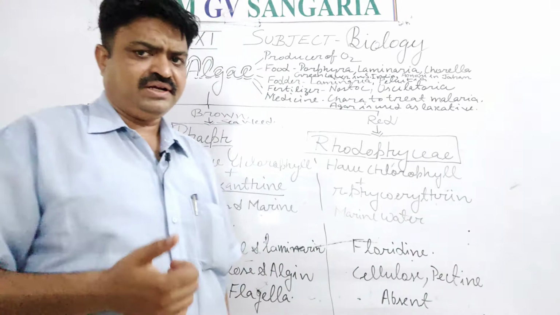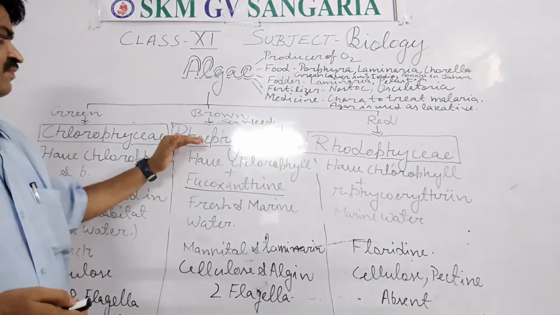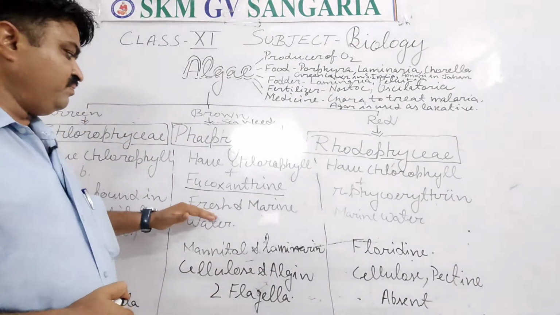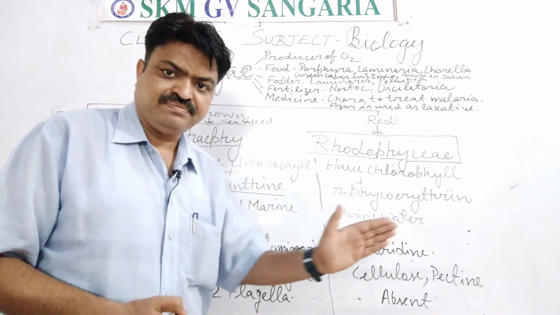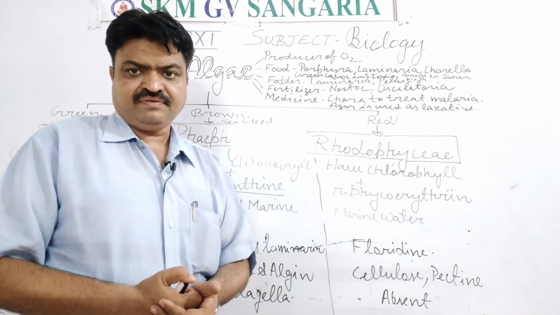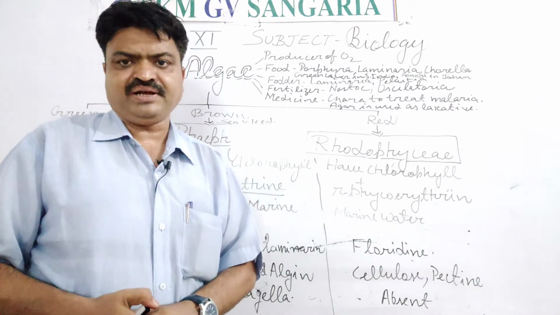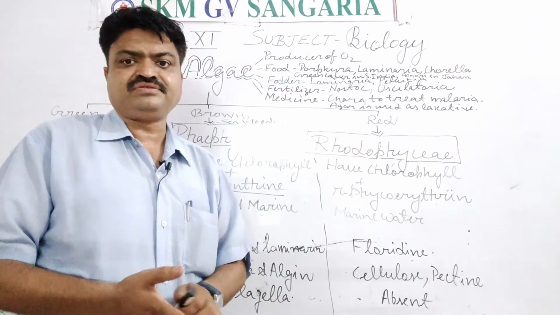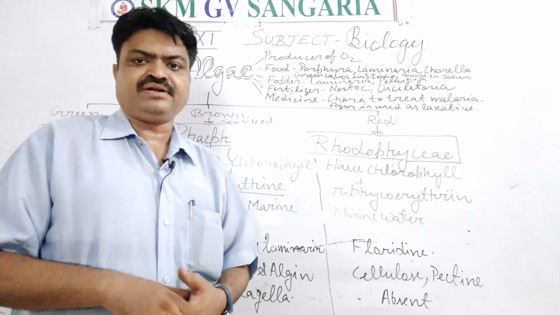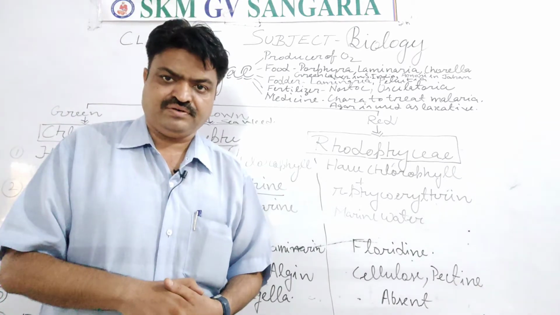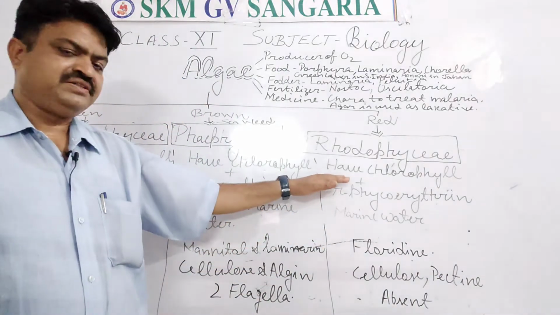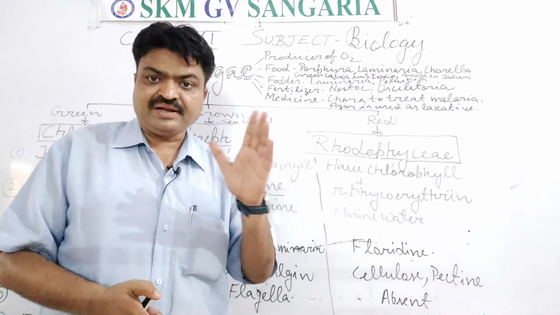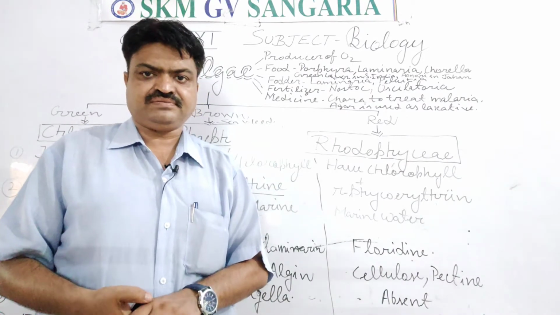Now we come to the next. Phaeophyceae algae are found in both fresh as well as marine water. But Rhodophyceae algae are found generally in marine water, or salty water.